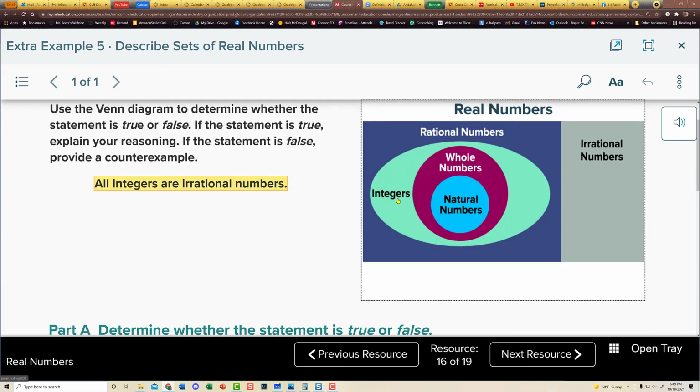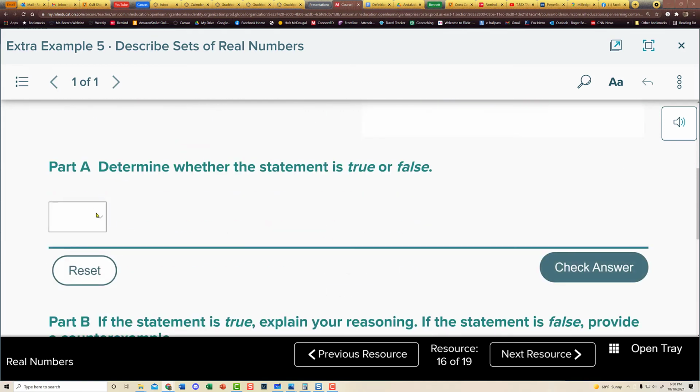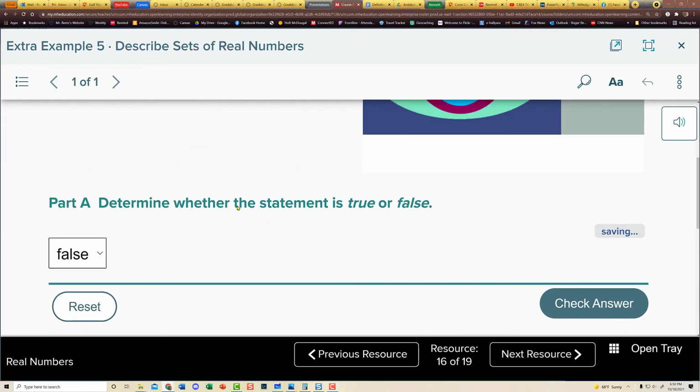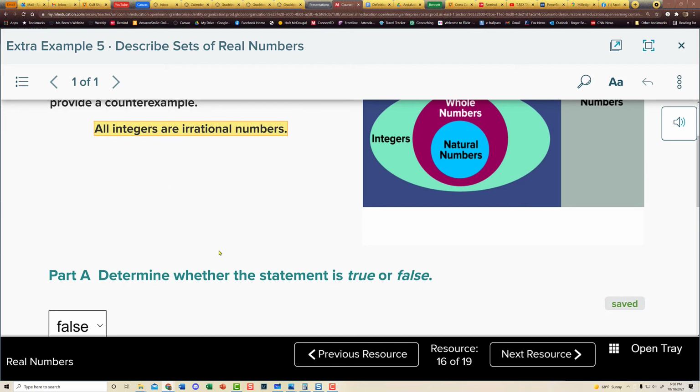Looking at my Venn diagram, integers are over here. Irrational numbers, remember, they're in their own space. They're sad, lonely little people because they behave irrationally all the time and nobody wants to hang out with them. Not smart to behave irrationally all the time. So the answer is false: not all integers are irrational numbers.